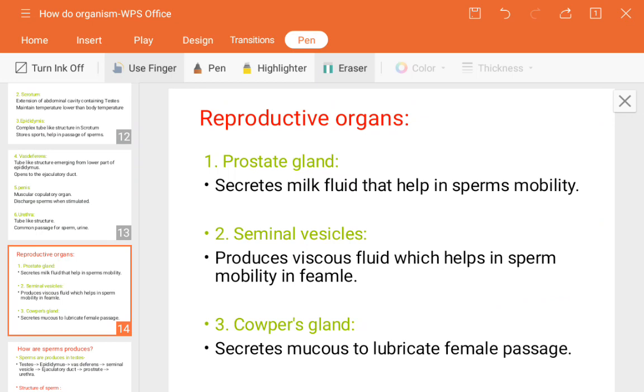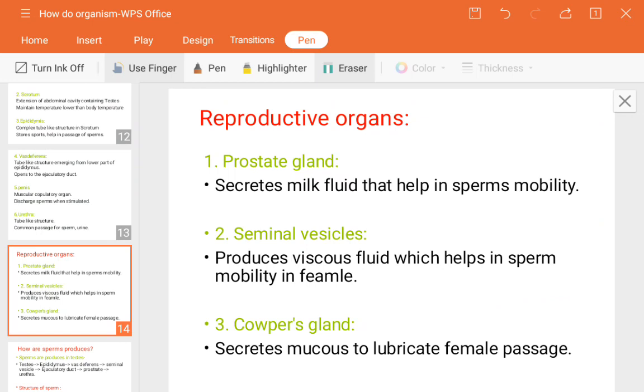The seminal vesicle produces a viscous fluid which helps in sperm mobility in a female. So what does it actually do? The prostate gland helps the mobility of the sperm inside the male only, while passing outside. But the seminal vesicles help in mobility whenever it is released inside the female.